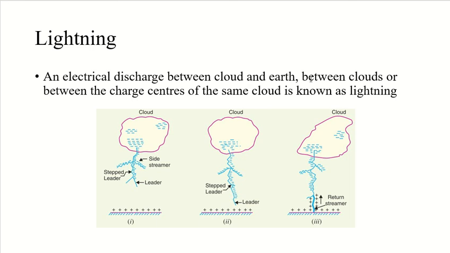Now let's see how this lightning gets formed, right? Let's discuss the manner in which a lightning discharge occurs fundamentally. When a charged cloud passes over the earth, it induces an equal and opposite charge on the earth exactly below that charged cloud. You can see from this image that we have a charged cloud, and it is also inducing an equal and opposite charge on the earth.